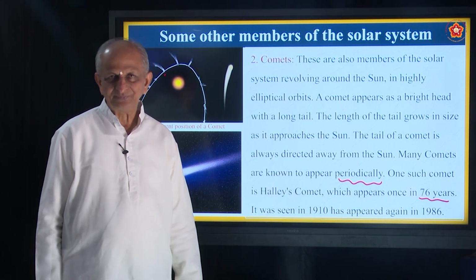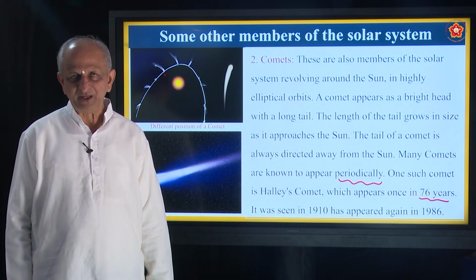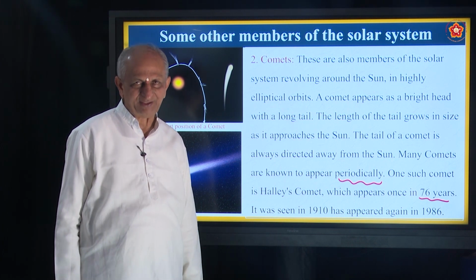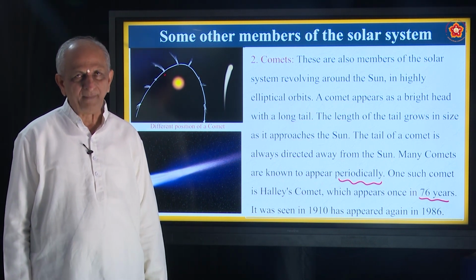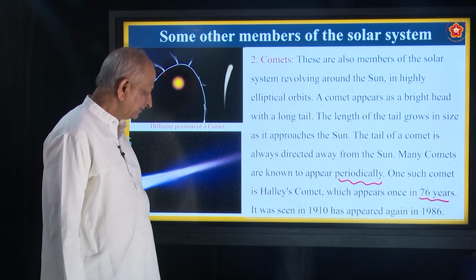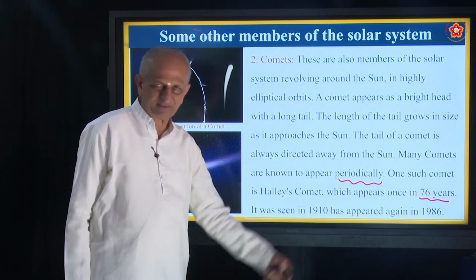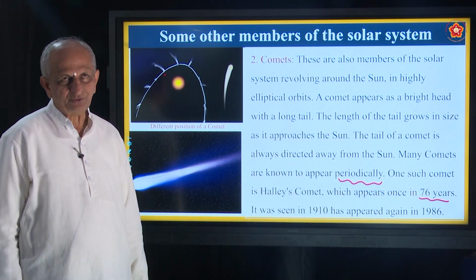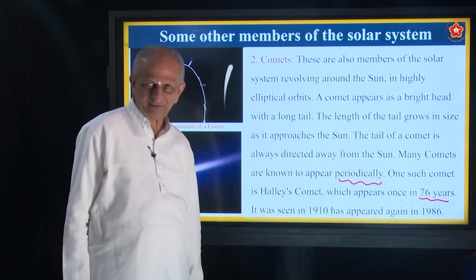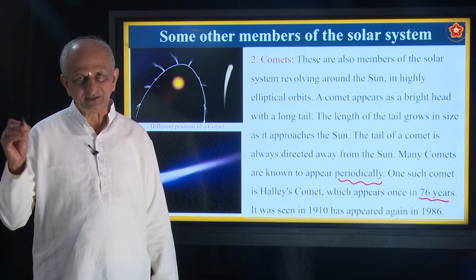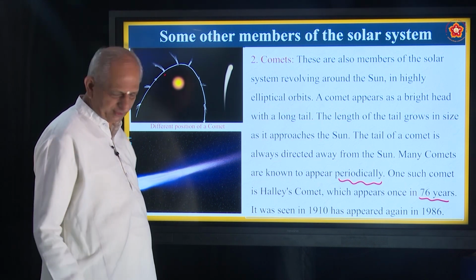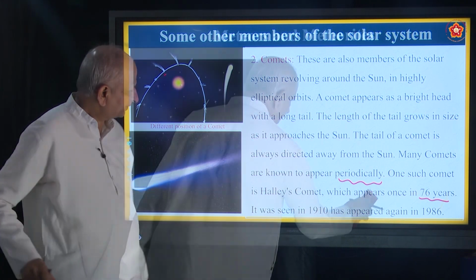Who was Halley? Edmund Halley was a famous scientist. Actually, as a hobby, he looked at the comet, and to his surprise, it was appearing once in 76 years. Because it was seen in 1910, again it appeared in 1986. Next, again after 76 years, it is going to appear. Okay, so that is a very, very interesting thing about comets.